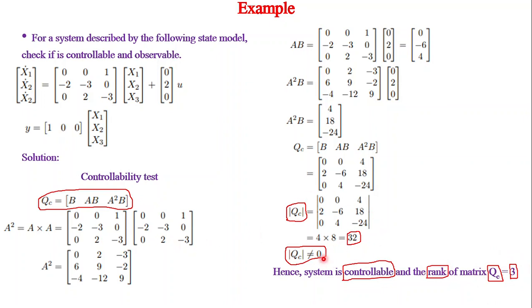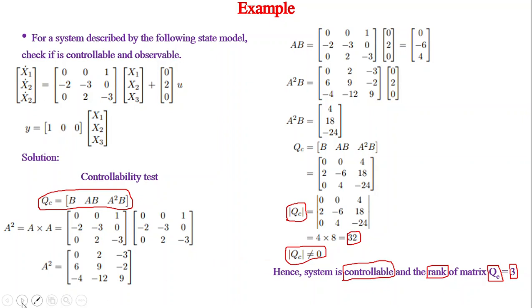In case this is 0, the system is not completely controllable, therefore it is not possible to transfer all three states from their initial value to the final value by application of an unconstrained control vector U of t.